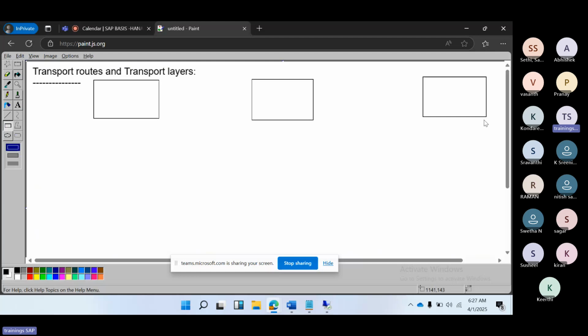Say there is a road from your city to Hyderabad. Through that road the vehicles will pass, and on the vehicles we have the objects. Same here: through this road, the data transmission will happen. Here we have the NW1 system, the ECD system and the PRD system, three systems. NW1 is the domain controller, and we added the ECD system. So now we need to create the transport routes here.